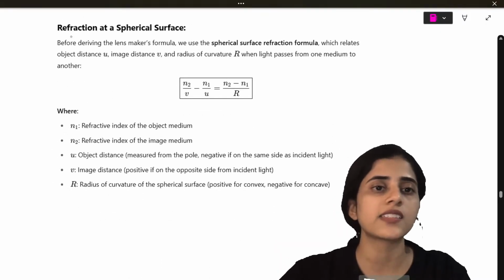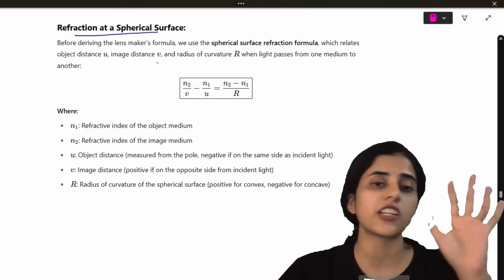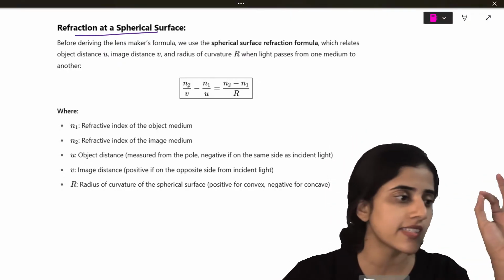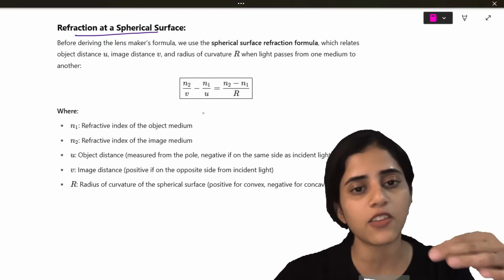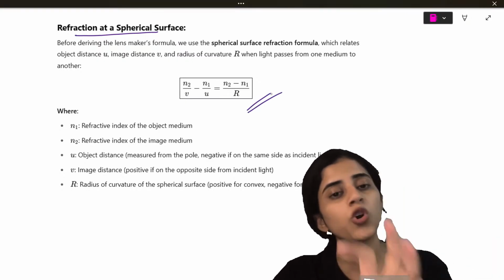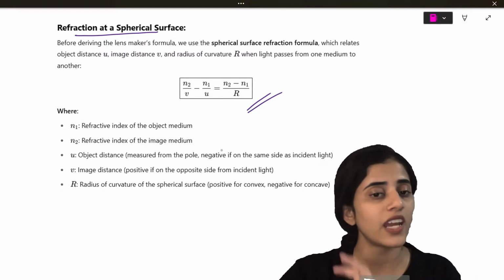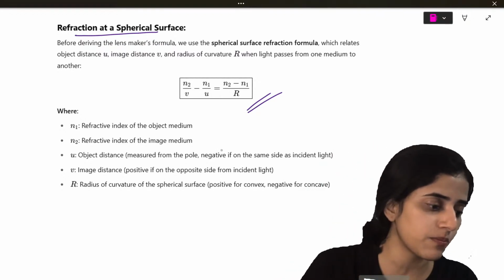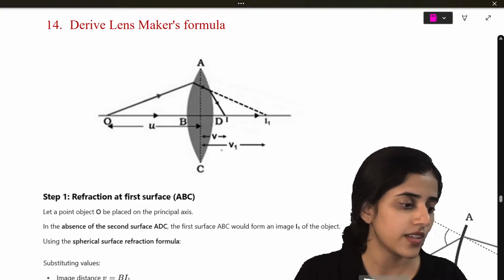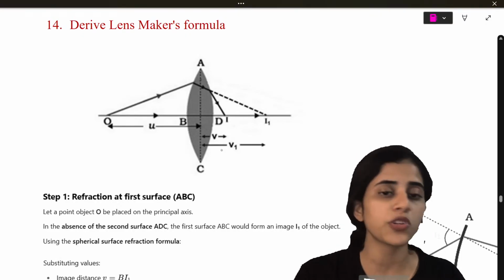Okay. Next important topic is refraction at a spherical surface. So for refraction at a spherical surface, the main formula is N2 by V minus N1 by U is equal to N2 minus N1 by R. Okay. If you know this formula, then you can derive the very famous, most important lens maker's formula. Okay. So for lens maker's formula, you need to know what to do.